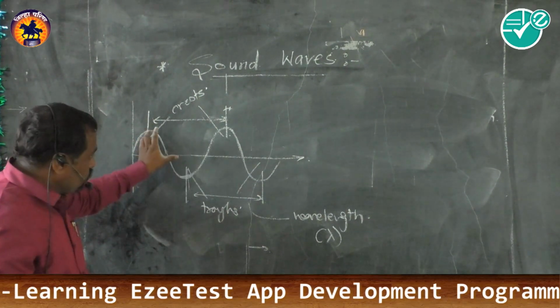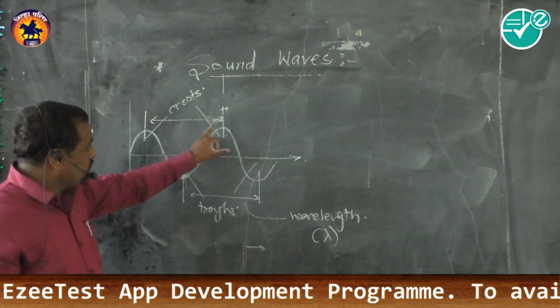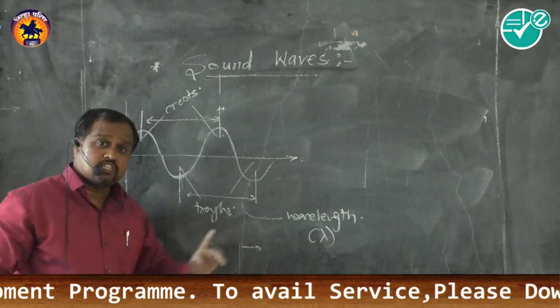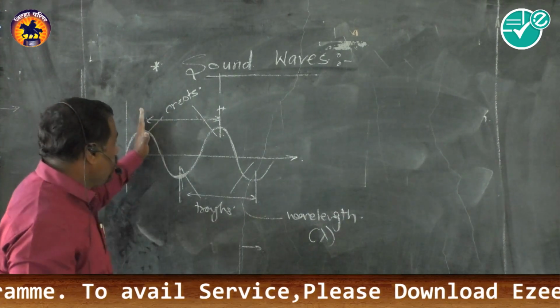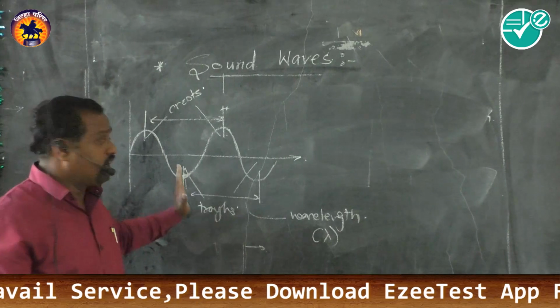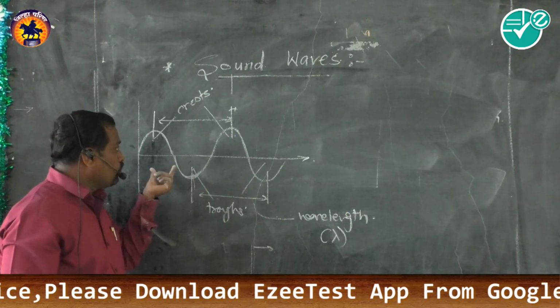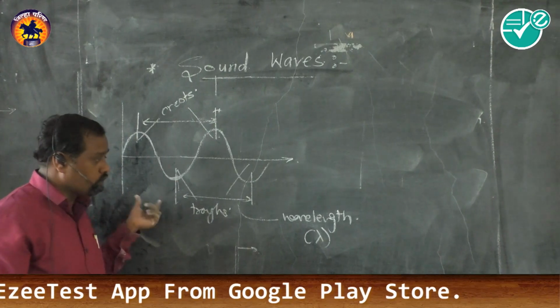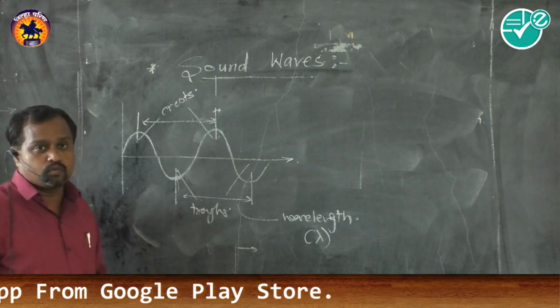So keep in mind that successive crests or successive troughs give the wavelength, and if the examination asks about one crest and the adjacent trough, then we can say that the distance is lambda by 2. This is another most important characteristic of the transverse wave.